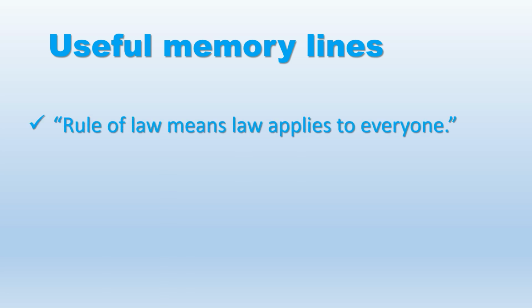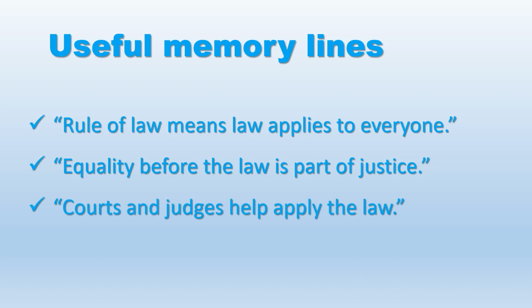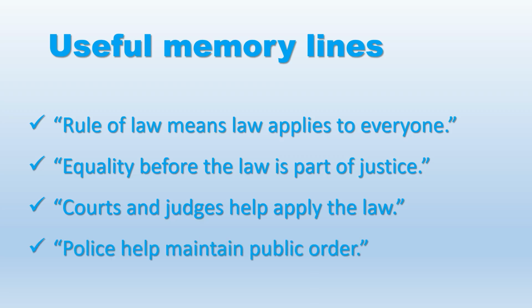Now, here are some useful memory lines for the section Justice System from Discover Canada Study Guide. First is rule of law means law applies to everyone. Second is equality before the law is part of justice. Third is courts and judges help apply the law. And fourth is police help maintain public order.